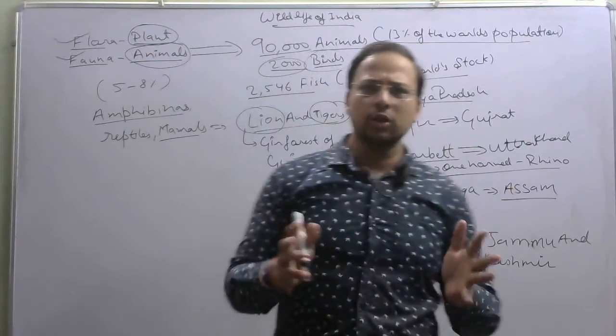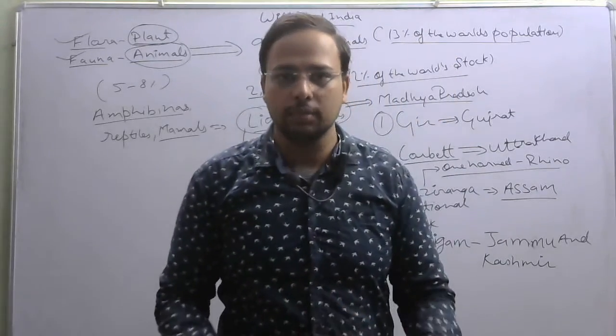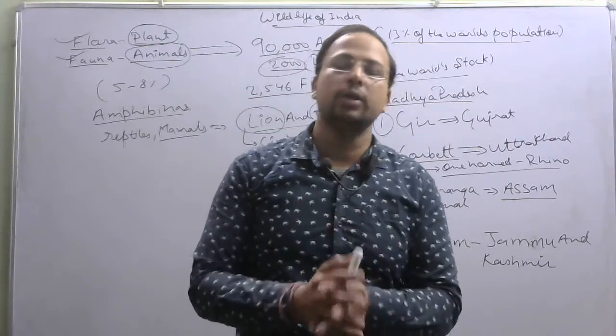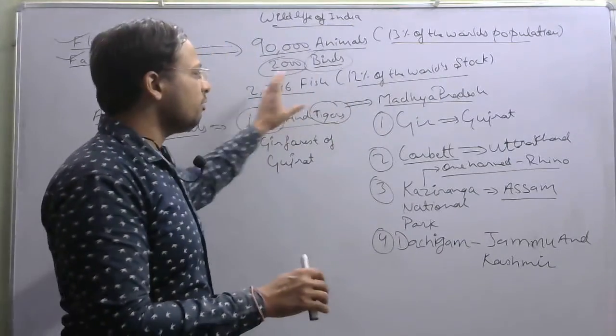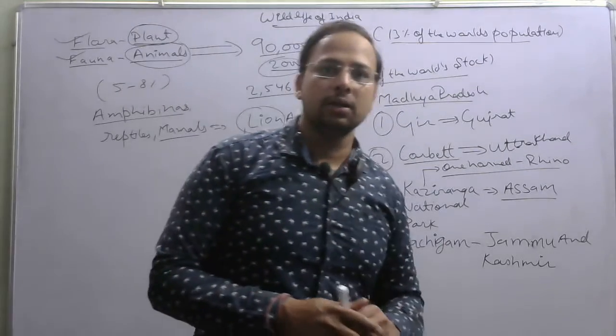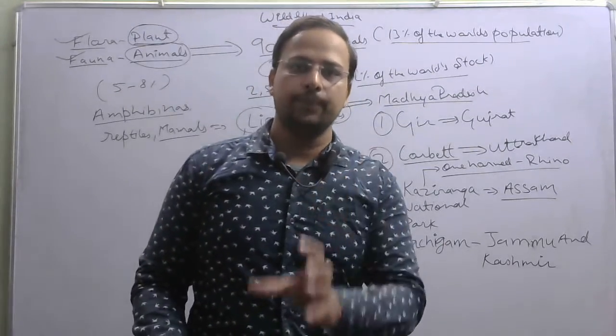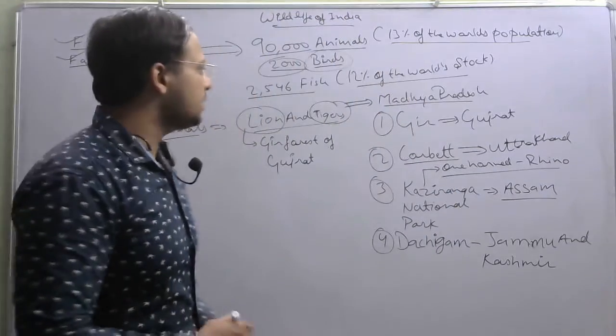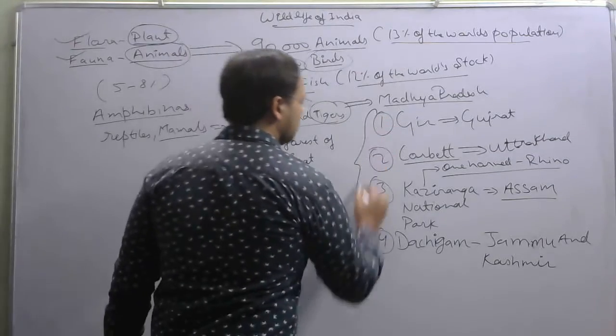Okay, so now the topic is going towards the conservation of animals. I hope you are able to understand the topic clearly about wildlife. About the conservation of animals we will study in the next video. You should make it very clear that these are the important national parks.